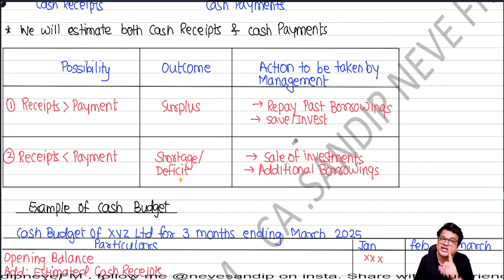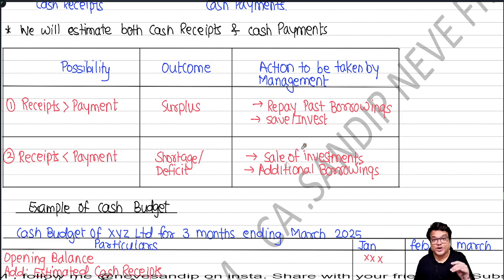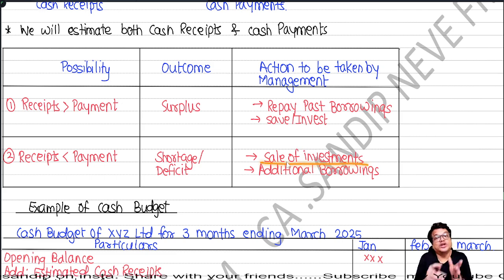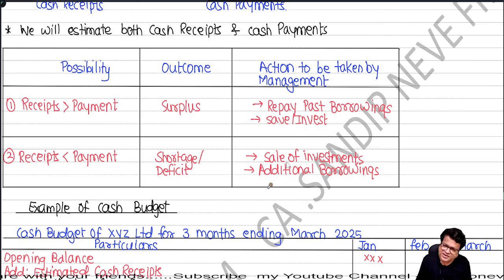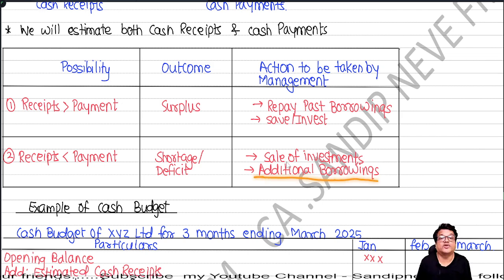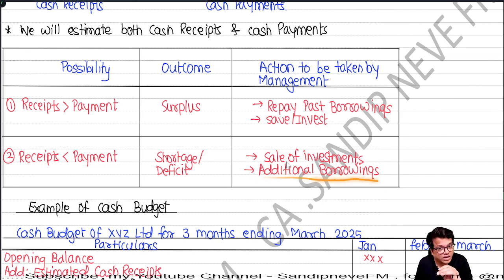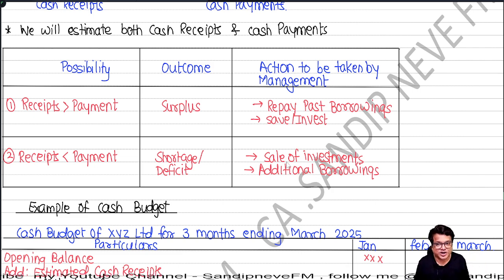See, that's why you should save or invest. You should not immediately spend all your surplus. This will help you during this time. Sale of investment can cover up your shortage or deficits. And yeah, if that is not sufficient, you will also plan for what? Doing some additional borrowings. Got it, people?